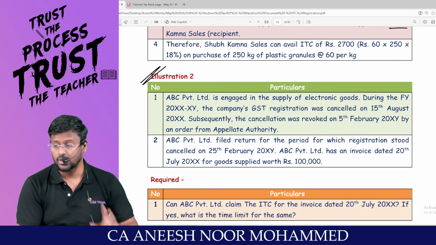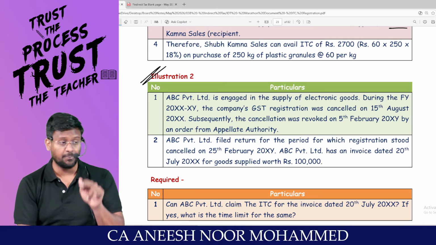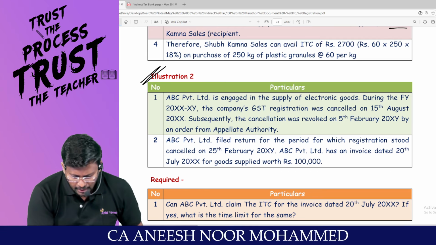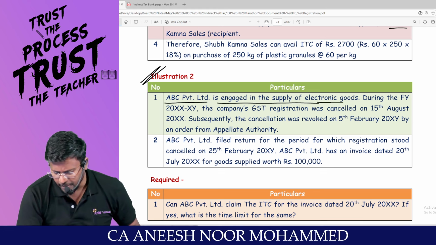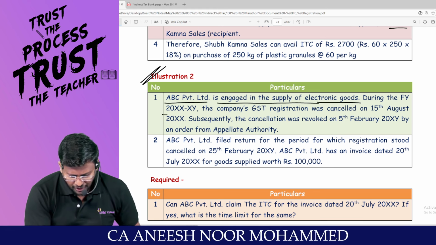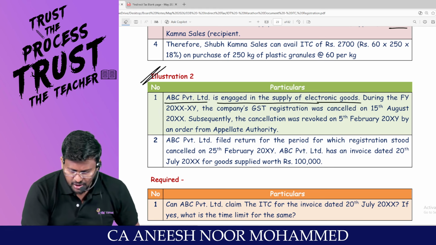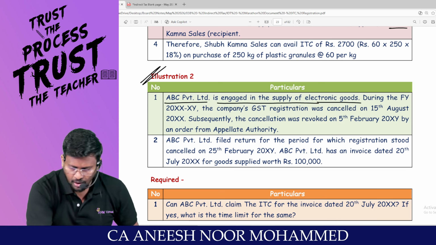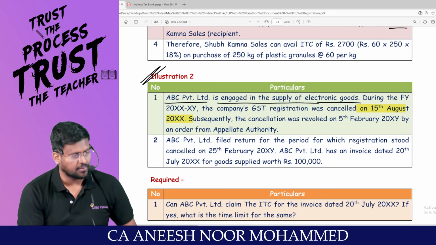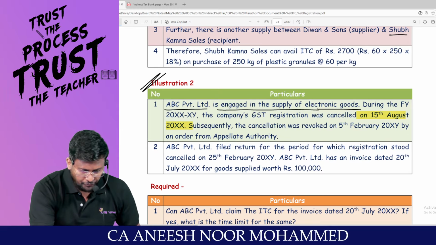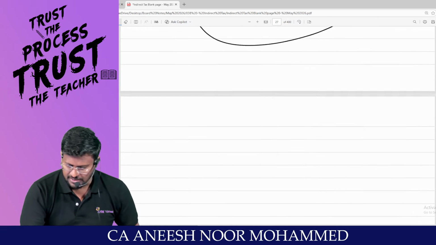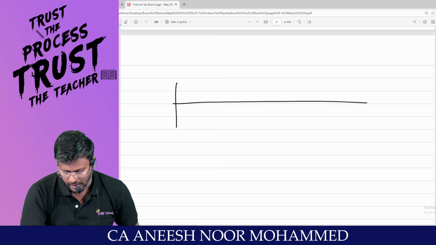Expected question. Question number 2. I am expecting this question for the exam, especially this exam. ABC Private Limited is engaged in supply of electronic goods. During the financial year, the company's GST registration was cancelled on 15th August. Let me draw the timeline, that's better for your understanding.